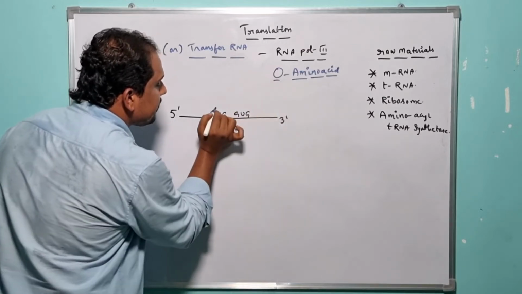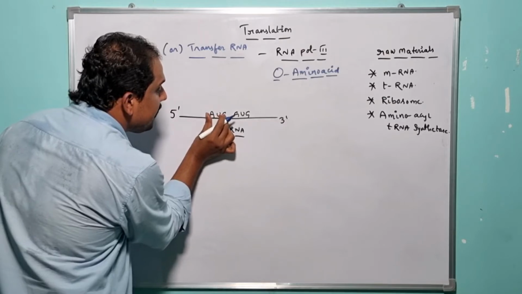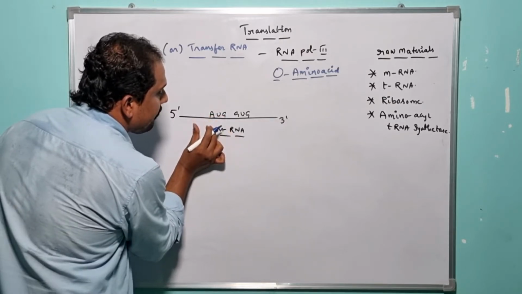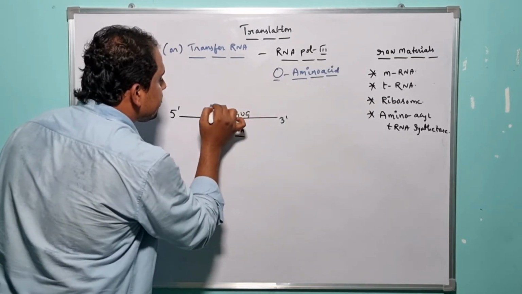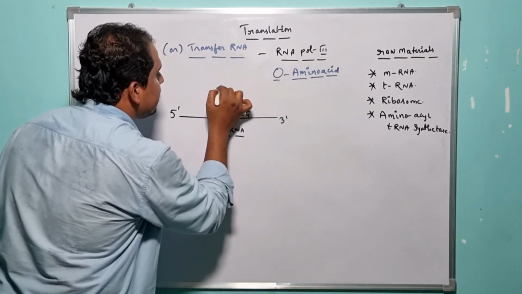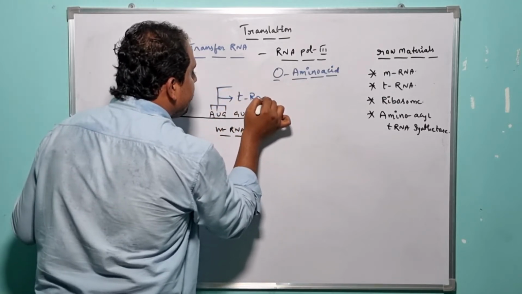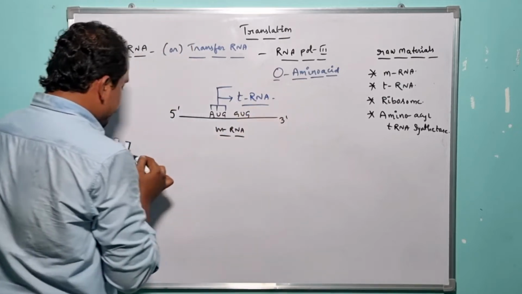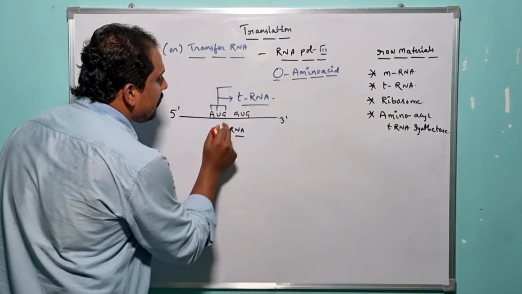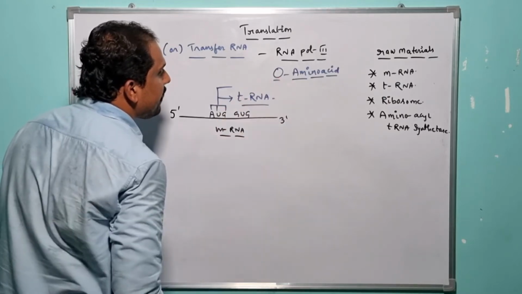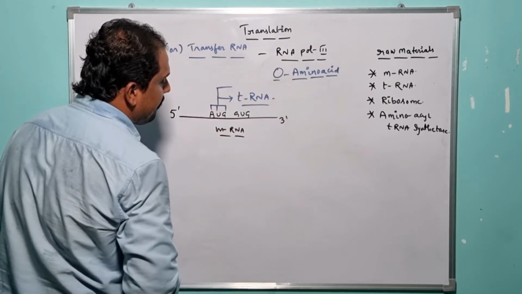But the amino acid itself is unable to recognize the codon present in the mRNA. So under such conditions, the amino acid takes advantage of an adapter RNA molecule, and that specific adapter RNA molecule is nothing but tRNA. By taking advantage of this adapter RNA molecule known as tRNA, the amino acid is capable of recognizing the codon present in the mRNA.